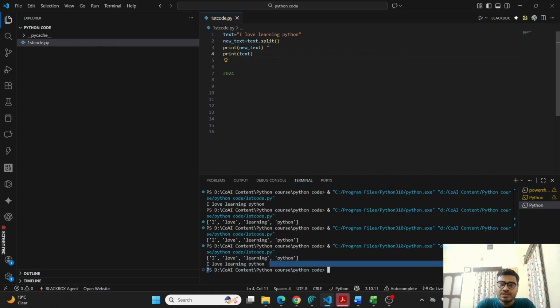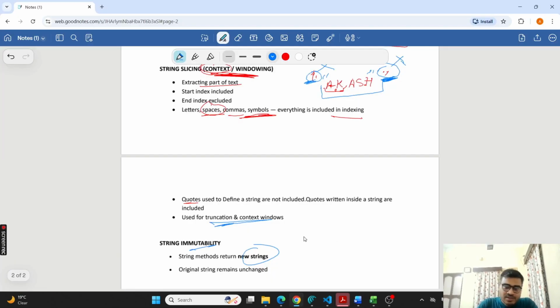So you always need to assign a variable name to these operations, split, slicing, anything. It won't change the original one automatically. String is immutable, you can't change it. So you always need to assign a new variable name to the text after the operations, otherwise it can't be modified. Immutability means something which cannot be modified. That is the inherent nature of a string. So the original string remains unchanged.